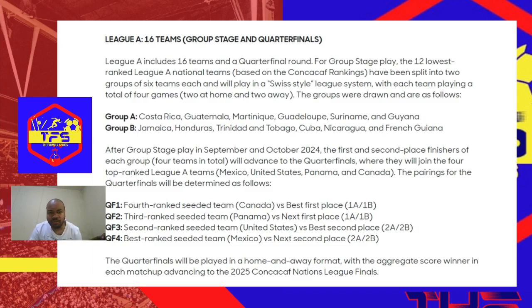I'm going to read out the competition format for you guys on your screen to fully understand what is taking place here right now. So League A, 16 teams, group stage and quarterfinals. It's on your screen if you want to read along, ladies and gentlemen. League A includes 16 teams and a quarterfinal round. For group stage play, the 12 lowest ranked League A national teams based on the Concacaf rankings have been split into two groups of 6 teams each and will play in a Swiss-style league system.